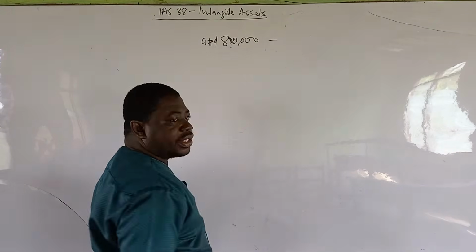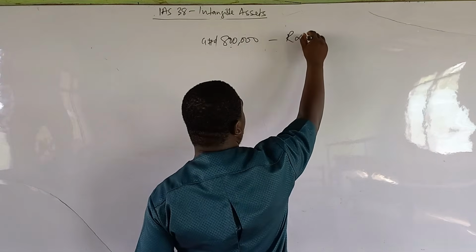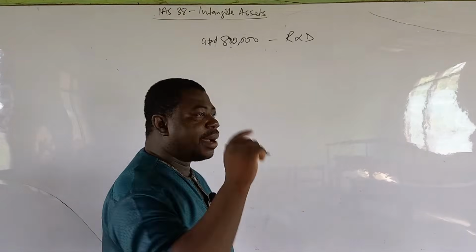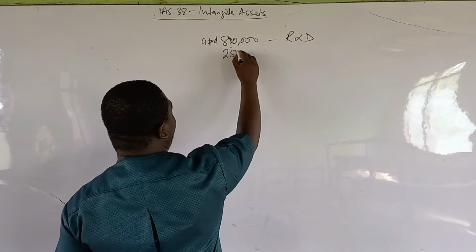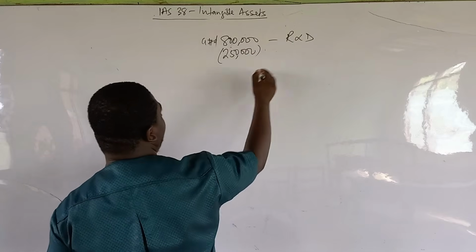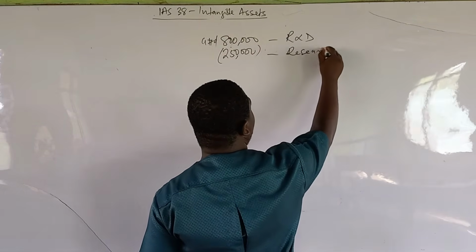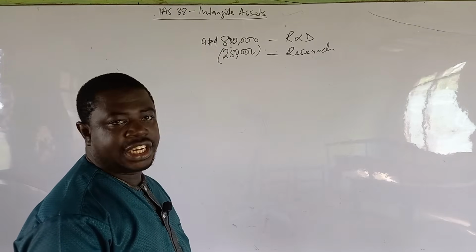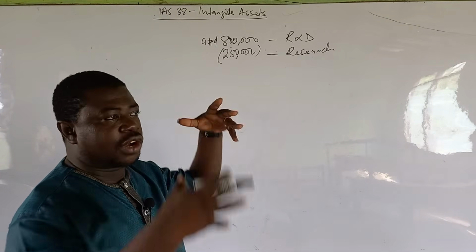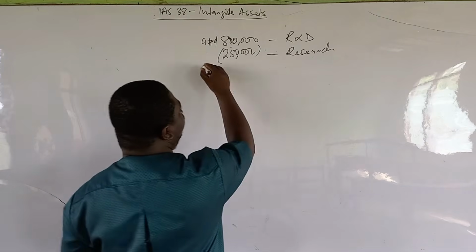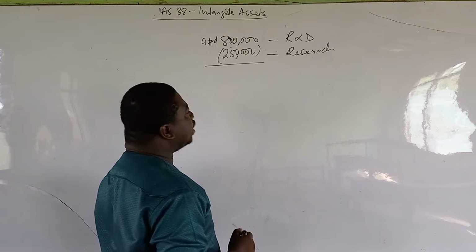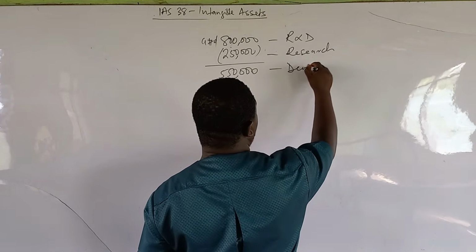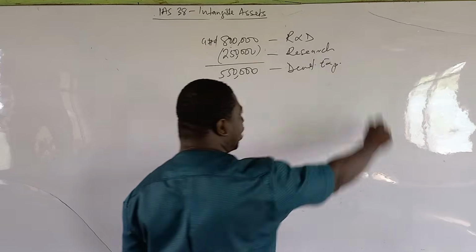So this 800,000 spent will be called research and development expenditure. That is what they have developed the product. There was a research component. But we are told that out of this 800,000, 250,000 is for research. So this amount was spent on researching the product before approval was given for the development. But the 800,000 given is a combination of research and development. And if you take out the 250,000 from 800,000, you have 550,000. You can confidently call that your development expenditure or development cost.